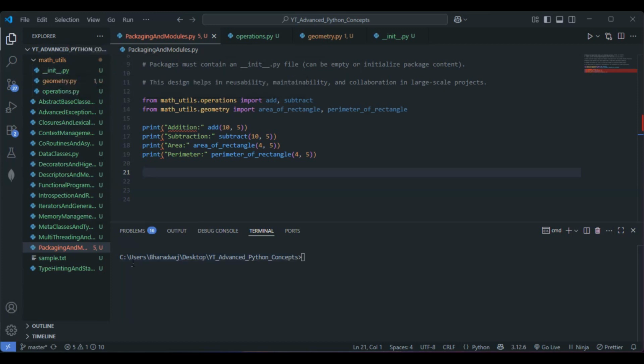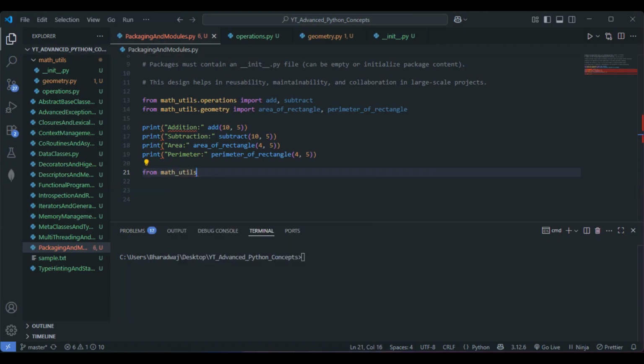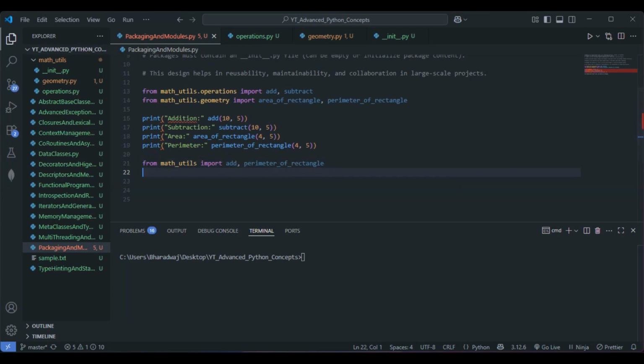Next, let's go with another option. Suppose now we consider we have the init file, which is created within the math_utils package, right? So we can directly write here: from math_utils import add, perimeter_of_the_rectangle. Let's check these two things. We can go with subtraction as well as the area as well. I'll just go with add and perimeter of the rectangle. Suppose the init file is created, so this is the second option, basically.